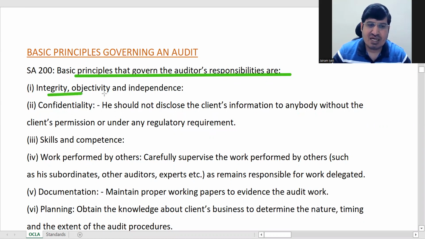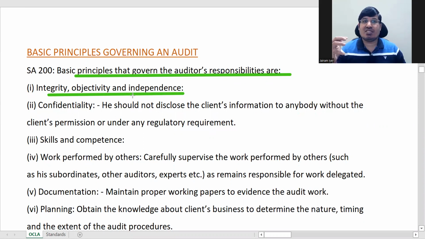One is integrity, objectivity, and independence. So the auditor should have integrity, meaning he should be an honest man. He should not be someone who can be bribed or anything. He will do his work come what may. That is integrity. Objectivity is when he compares two things, he will very quickly come to know if there is any problem in it. He is a sharp person. So integrity, objectivity and independence is one.